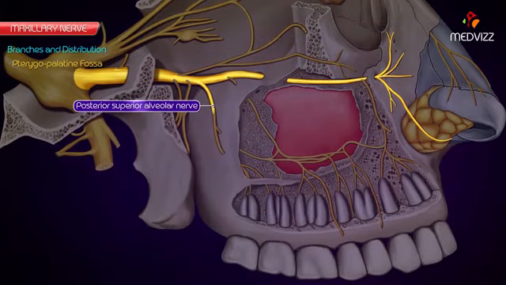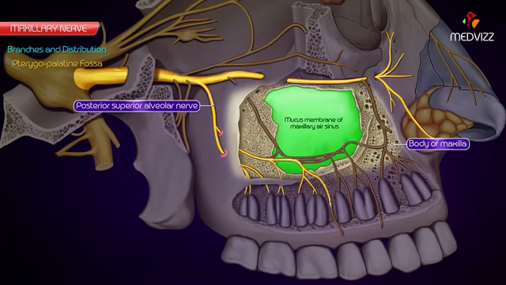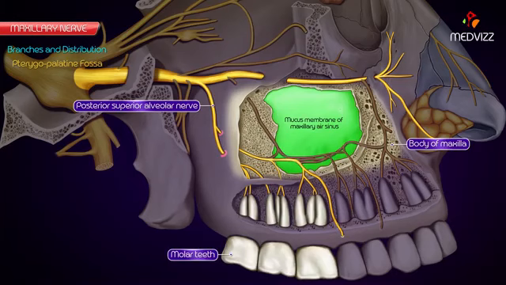Posterior superior alveolar nerve enters 1 or 2 foramina on the posterior surface of the body of maxilla and supplies the mucous membrane of the maxillary air sinus. Then it breaks up to form superior dental plexus, which supplies the molar teeth and adjoining part of the gum.